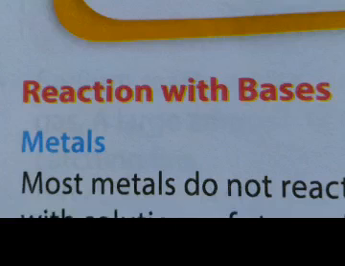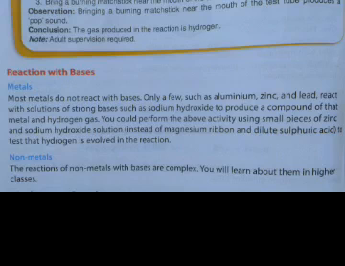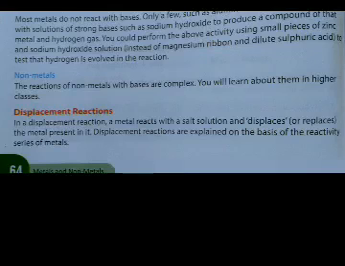Now we are going to see the reaction with bases. We have found that metals mostly do not react with bases. Only a few, such as aluminium, zinc, and lead, react with solutions of strong bases, such as sodium hydroxide, to produce a compound of that metal and hydrogen gas. You can perform the above activity using small pieces of zinc and sodium hydroxide solution instead of magnesium ribbon and dilute sulfuric acid, to test that hydrogen gas is also involved in this reaction. The reactions of nonmetals with bases are complex, which we will learn in future classes.